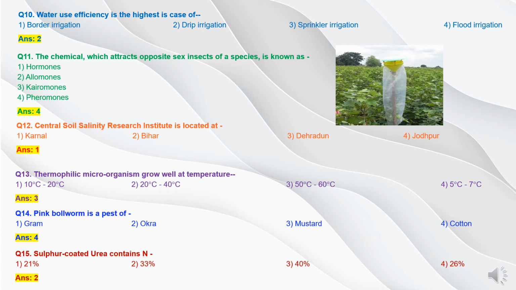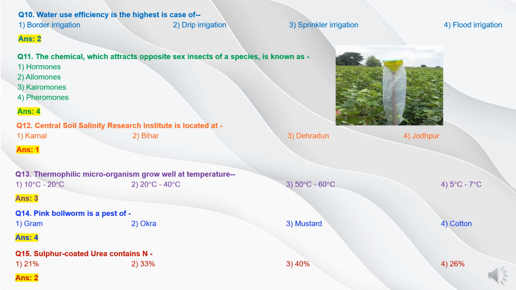Now question 13. Thermophilic microorganisms grow well at temperature option 1 10 to 20 degrees centigrade, option 2 20 to 40 degrees centigrade, option 3 50 to 60 degrees centigrade, and option 4 5 to 7 degrees centigrade. The thermophilic microorganisms are the organisms which grow and develop well in higher temperature, and the temperature range 50 to 60 degrees centigrade is well suited to them. So the answer will be option 3, 50 to 60 degrees centigrade.